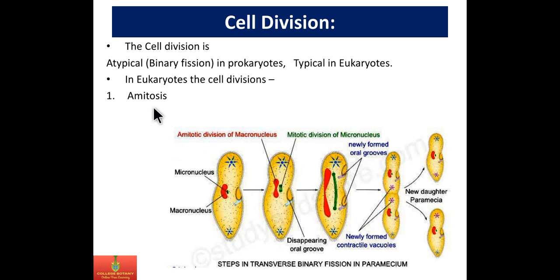So amitosis is one kind of cell division visualized in some organisms like paramecium. The second cell division is mitosis, which is also called equational cell division, and meiosis, which is also called reductional cell division. So here in this lecture we are going to deal with mitosis.